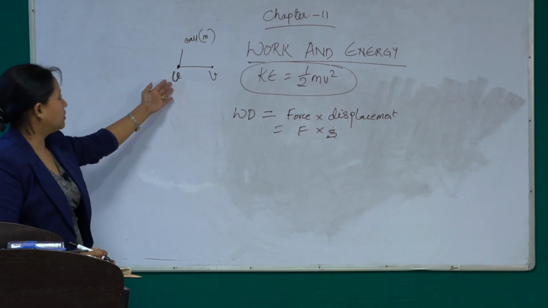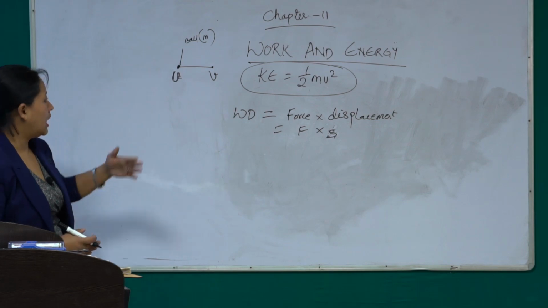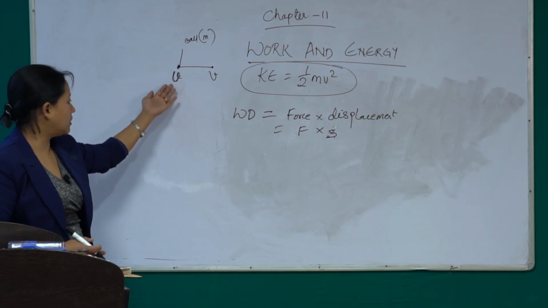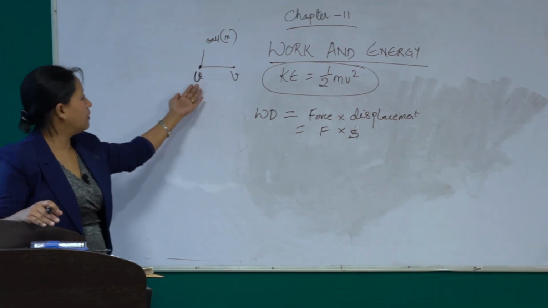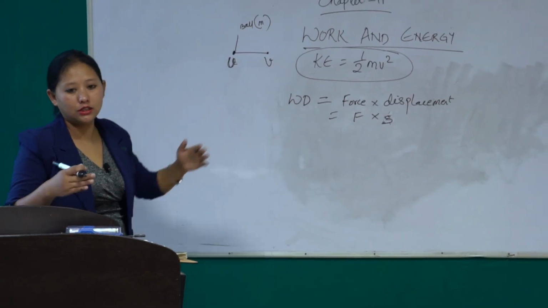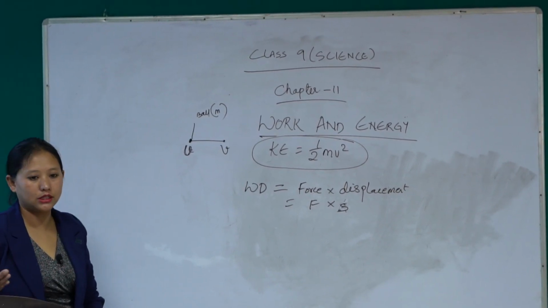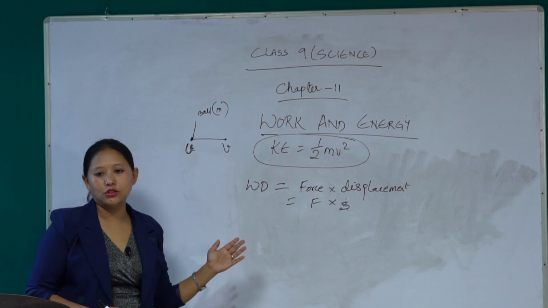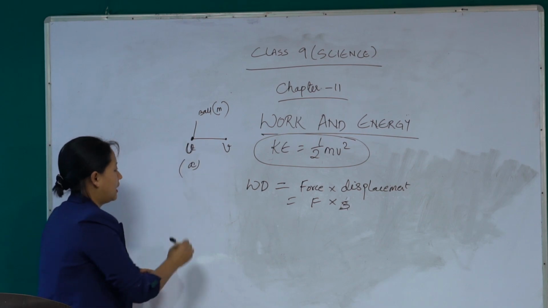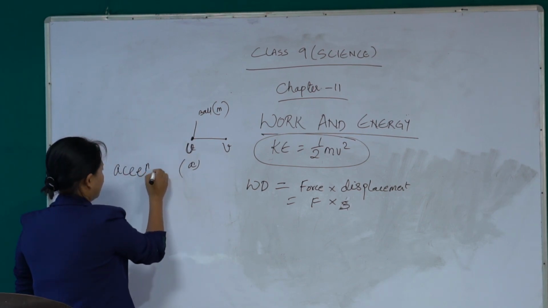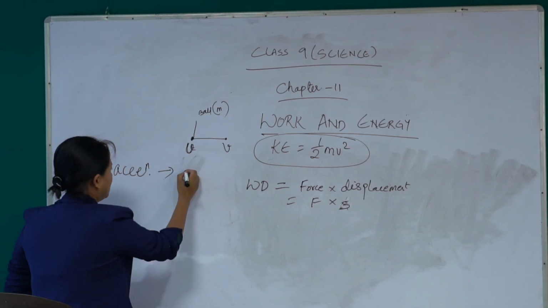So initially the ball was moving with a velocity u, and after some time I apply some force, and after applying the force, the velocity increases. That means the velocity increases from u to v. That means the change in velocity, which means acceleration, is taking place, right? Velocity is increasing means acceleration is taking place. So in this case, let us assume the acceleration due to the change in velocity is a.